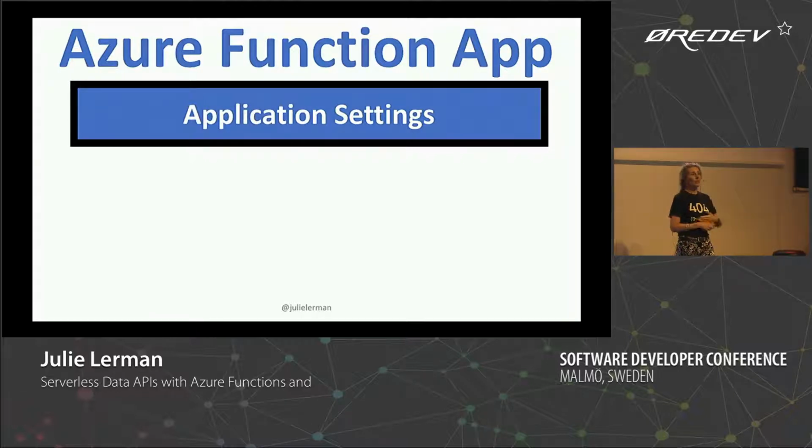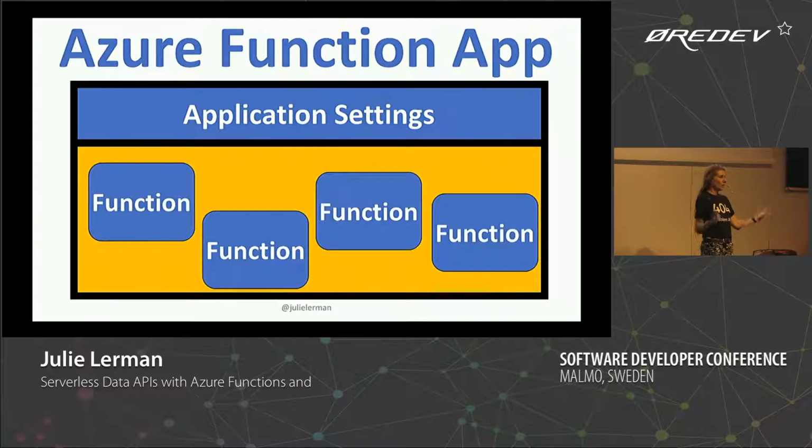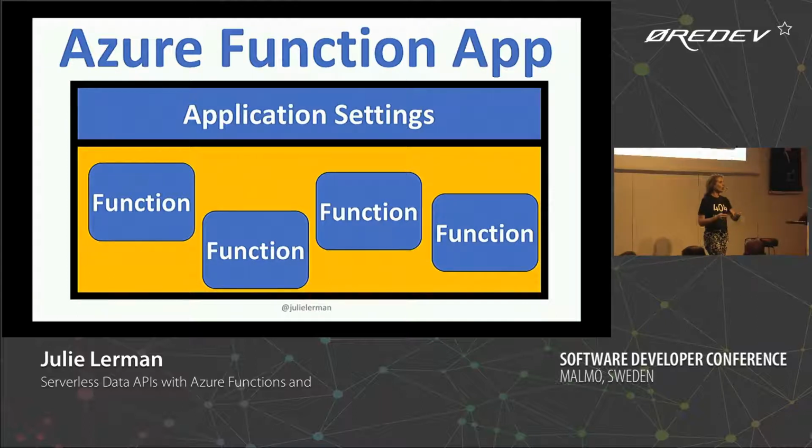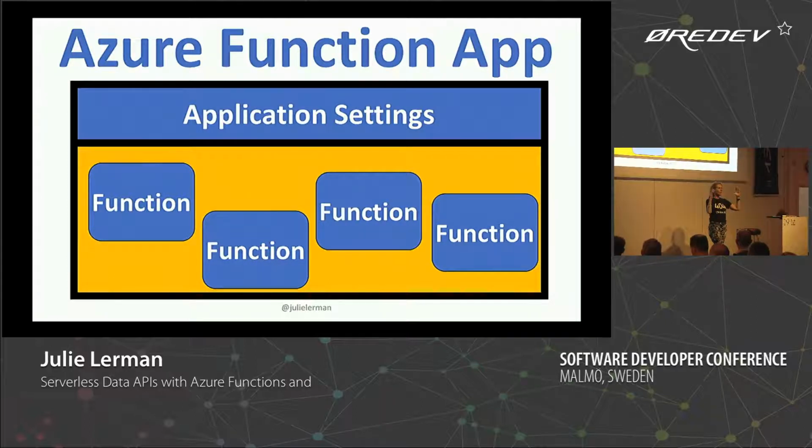Before I do that, I want to make sure you understand the structure of an Azure Function app. So an app is actually a collection of functions. The function app itself has its own application settings, and I'll show you what those look like. But those settings are common and shared by every function within the app. Then you have the functions themselves, right? So you might have a number of different functions. So there's an app, it's a collection of functions, and then the functions. And the functions also have their own individual settings that aren't shared between the others.